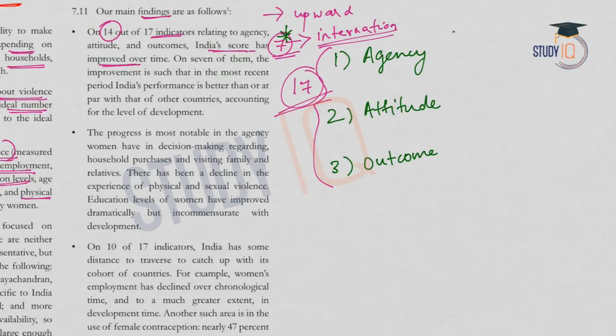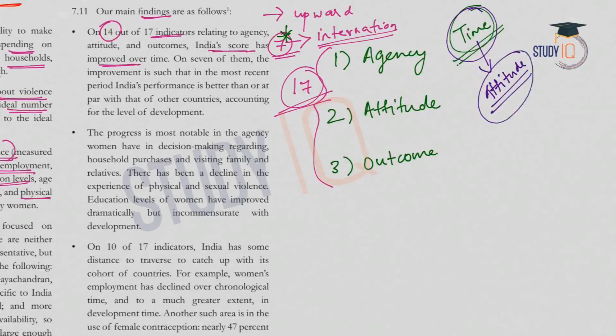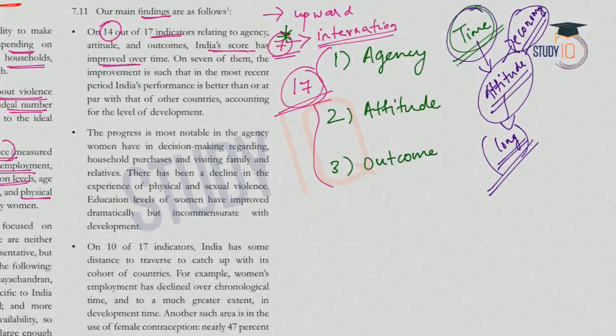And when we say with time we are improving, what does it imply? It takes a lot of time for India to reach the targeted level. Why? Because this is basically a problem with the attitude, with the behavior. So this problem is deep rooted in the Indian economy, Indian society. So because of this target cannot be achieved in a short period of time. It is a long process. So gender parity is a long process for India, mainly because of the attitude or behavioral change that is expected. You cannot change the attitude or behavior of a person in a particular day. It takes a long process. So same has happened here also.